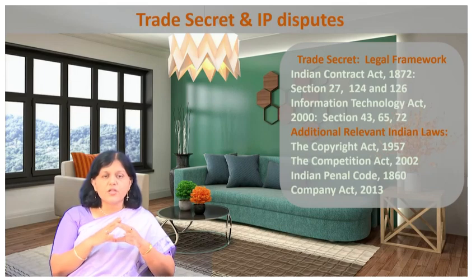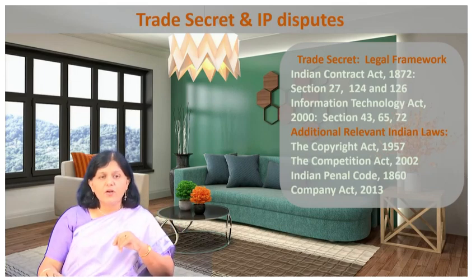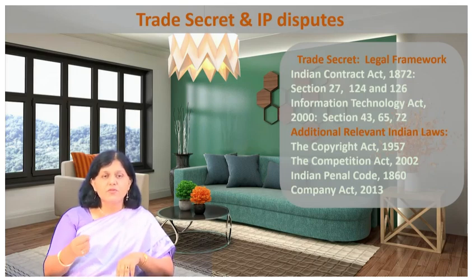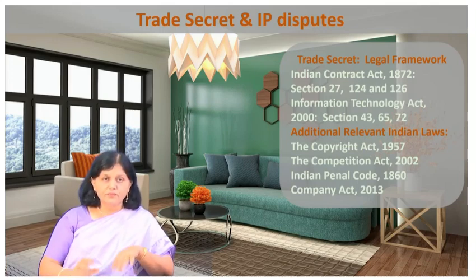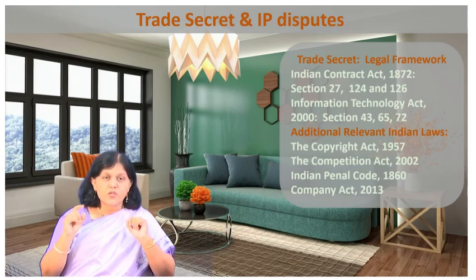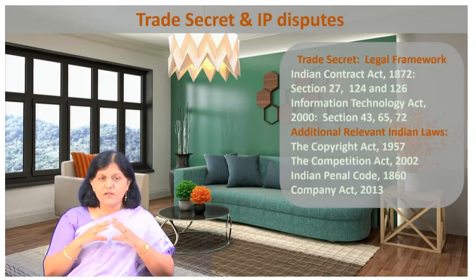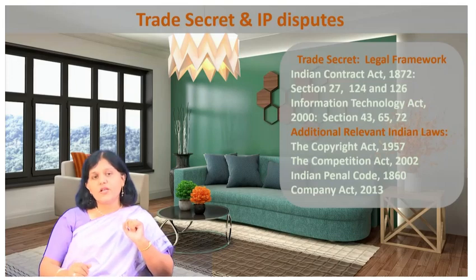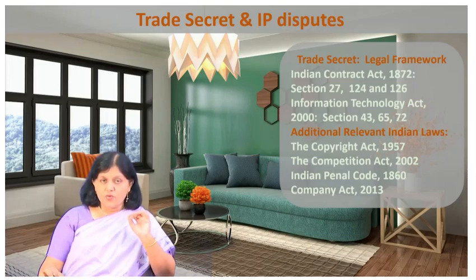If you take the Information Technology Act, then Section 43 provides for penalties for damage to a computer system due to unauthorized access of data. So that is the reference to the Information Technology Act. Then Section 65 deals with tampering with computer source documents, so you can take reference of that also. Next is Section 72, which is about penalties for breach of confidentiality and privacy. So, the Contract Act, then the Information Technology Act.